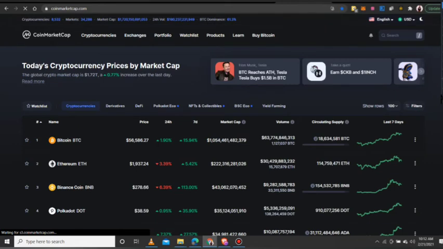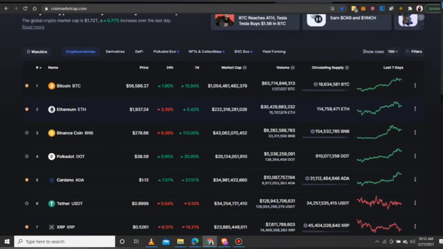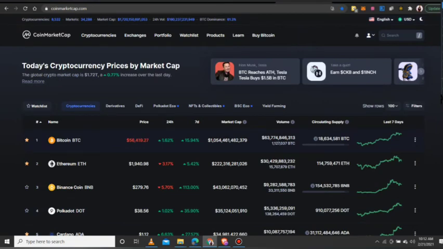Now let me go through a brief understanding of this. This is the rating of cryptocurrencies in the world right now. Bitcoin is the number one, then Ethereum, Binance Coin, Polkadot. I told you guys, it's fourth. There's Cardano here. So now this is the overview here.